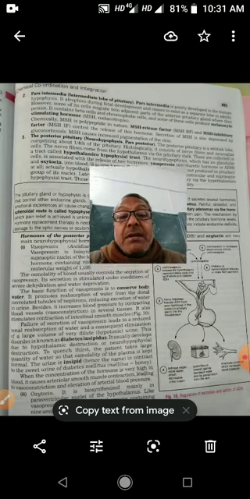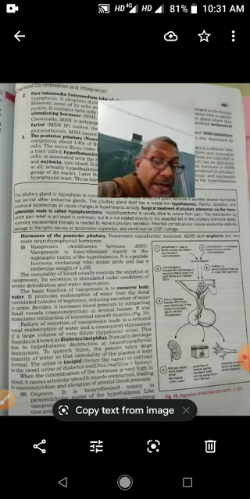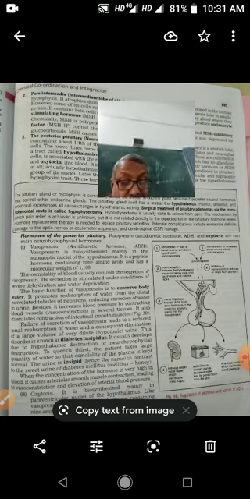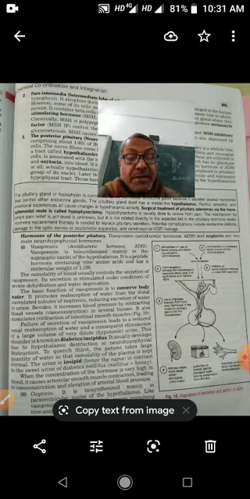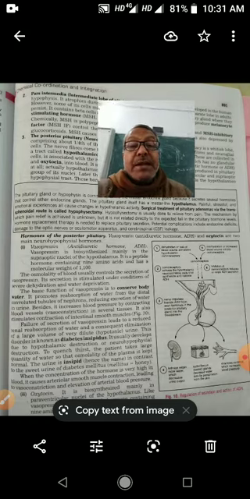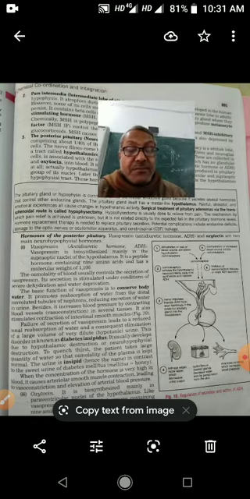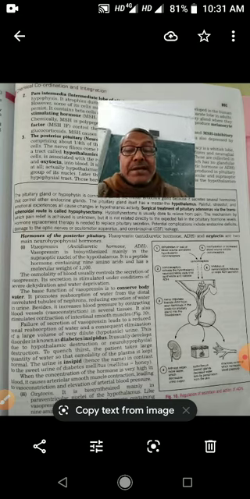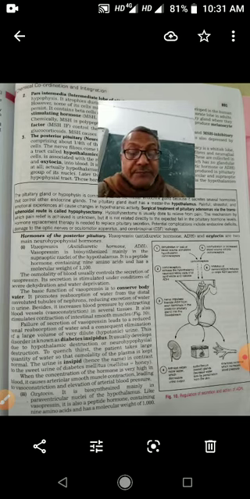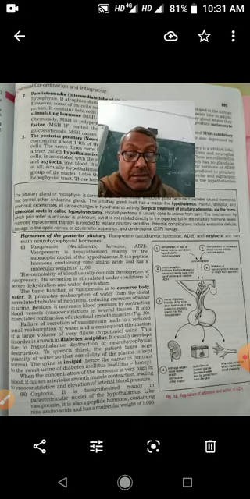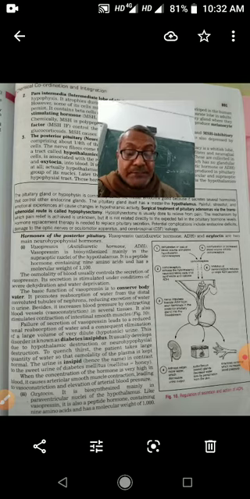Now next is posterior lobe of the pituitary gland. Posterior lobe of the pituitary gland secretes two hormones, antidiuretic hormone and oxytocin hormone. Antidiuretic hormone ADH is also known as vasopressin hormone. This hormone is essential for reabsorption of water from the distal convoluted tubule of nephron during the formation of urine.